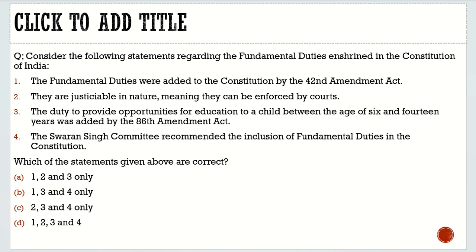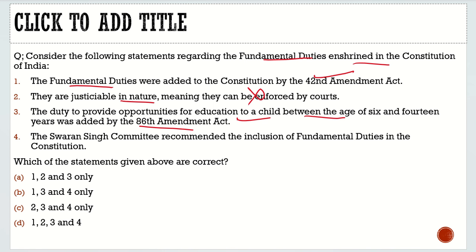What does the question say? Consider the following statements regarding the fundamental duties enshrined in the Constitution of India. First, the fundamental duties were added to the Constitution by the 42nd Amendment Act. 100% true. They are justiciable in nature, meaning they can be enforced by the court. Incorrect. The duty to provide opportunities for education to a child between the age of 6 and 14 years was added by the 86th Amendment Act.